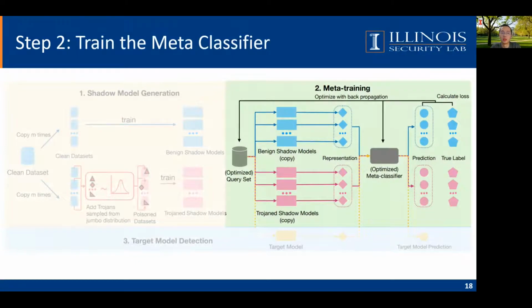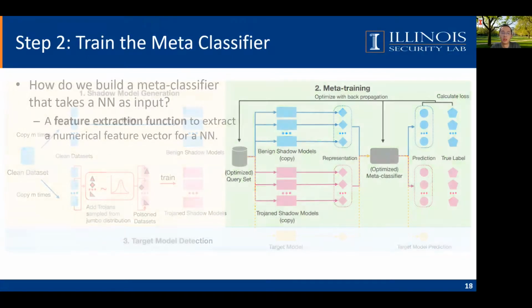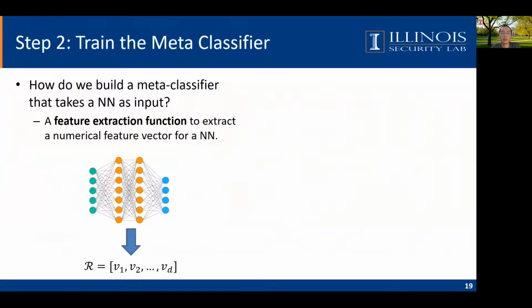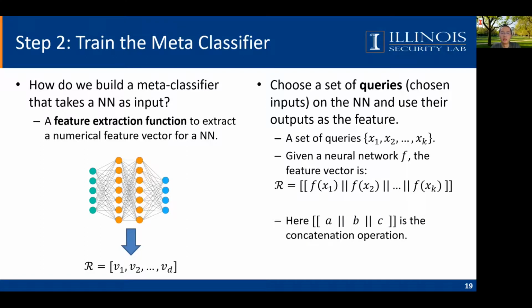Having the shadow models, the second step is to train the meta-classifier to distinguish between benign and Trojan models. The main problem here is how to feed the neural network as an input to meta-classifier. What we want here is actually a feature extraction function to transform the neural network into a numerical vector. Our design is to find a set of queries and use the output of the neural network as a feature vector. We will concatenate the output of the model and get a feature vector.